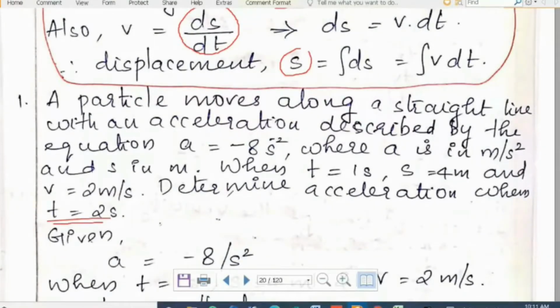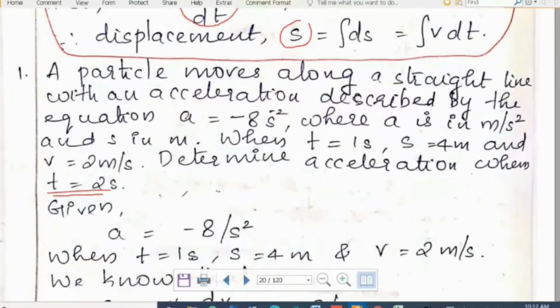Okay, so you cannot directly use v is equal to u plus at, or s equal to ut plus half at square, or v square equal to u square plus 2as, etc., for finding out the acceleration at t is equal to 2 seconds, because in each and every second the acceleration will be changing. The previous three equations, that is v is equal to u plus at, etc., are used in the case of constant acceleration.